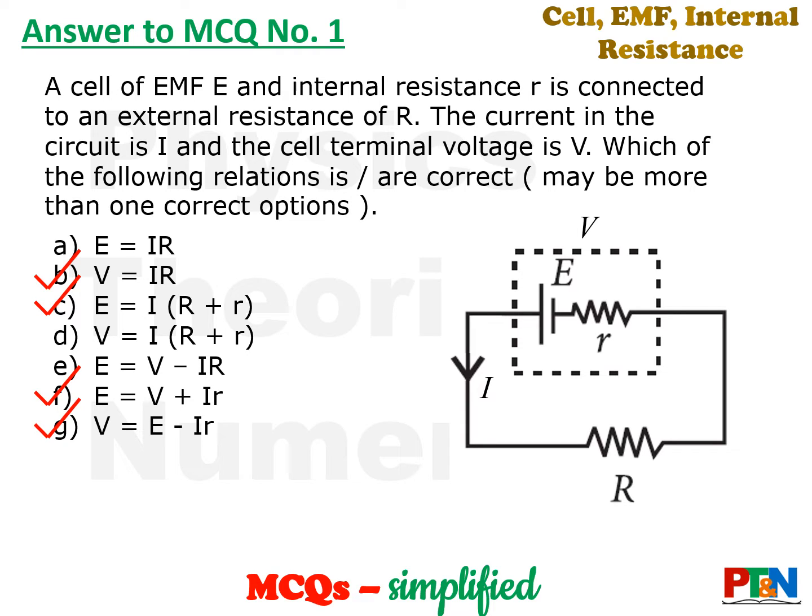Again, option F, that is EMF will be terminal voltage plus the internal drop. E is equal to V plus Ir. And the last option, V is equal to E minus Ir, is basically option F only, with Ir changing the side. So terminal voltage is basically EMF minus internal drop. So be strong on this relationship. Most of the questions will be based on these relationships.